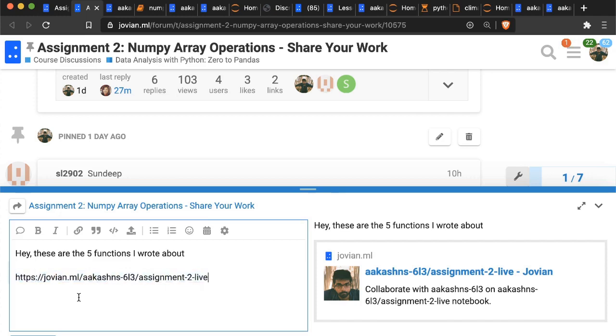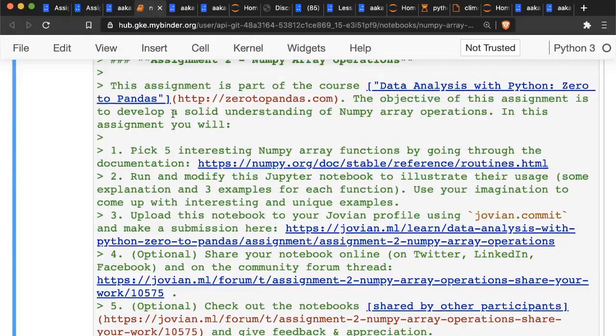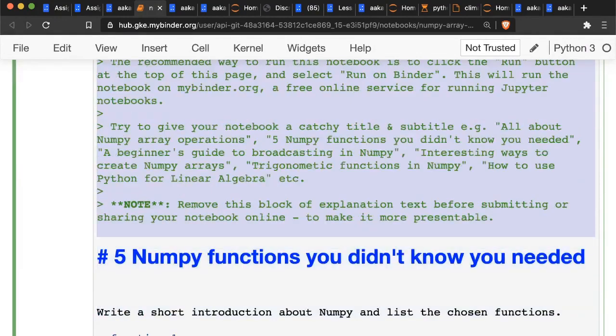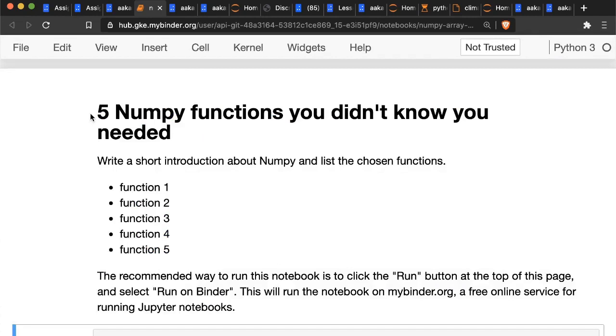This way, you will get to share your work with the entire course community. You can even share your notebooks online on Twitter or LinkedIn or wherever, and that would require you to make your explanations nicer. One thing you can do, before your final commit, is remove this explanation block. Just get rid of it, so that it looks a little bit nicer, and that will make it easier for you to share it online.